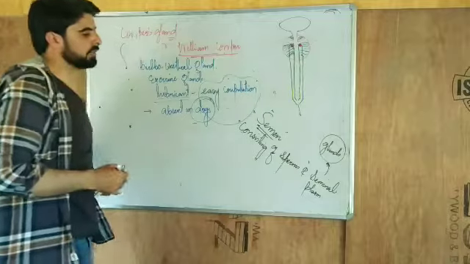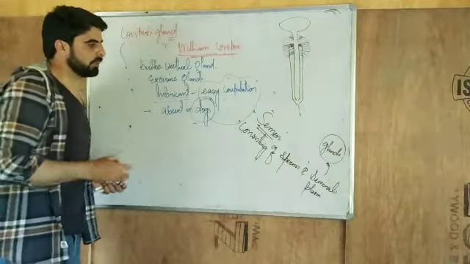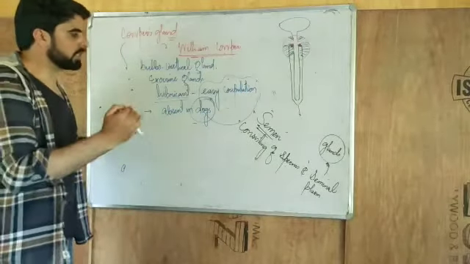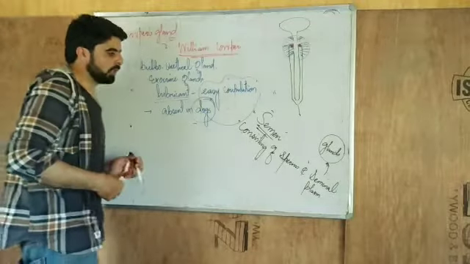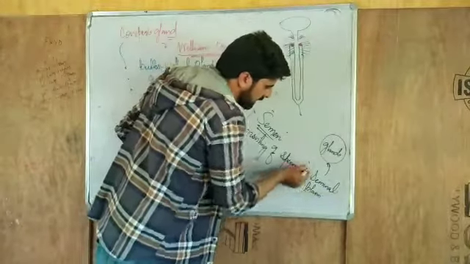The glands which we have are the seminal vesicle and the prostate gland. The secretion which gets added to the sperm, we call seminal plasma.